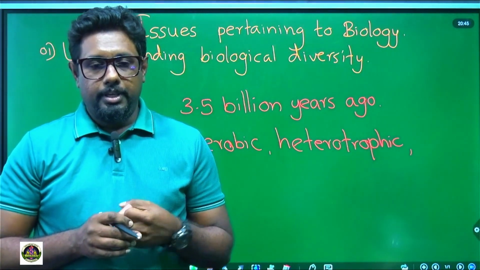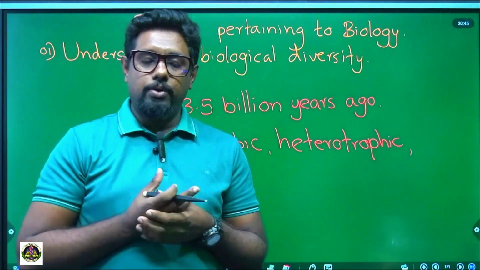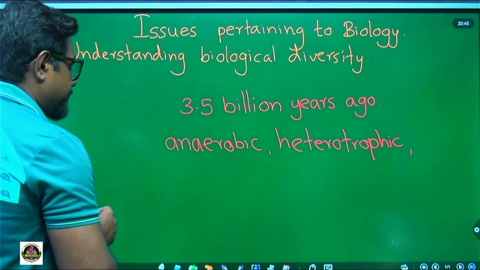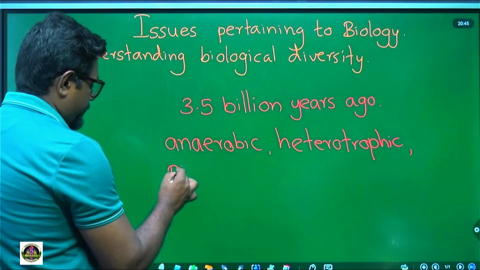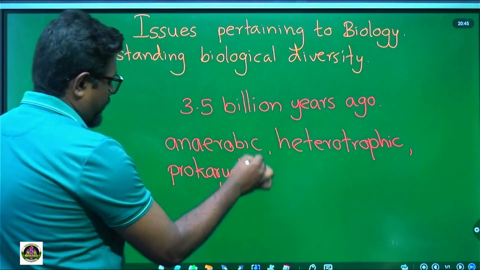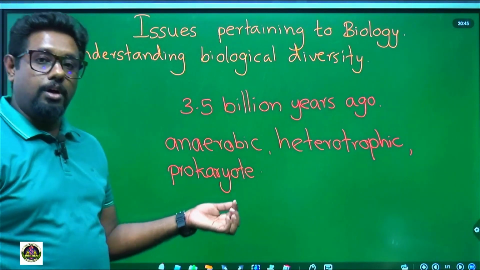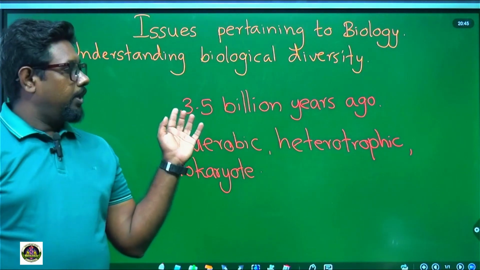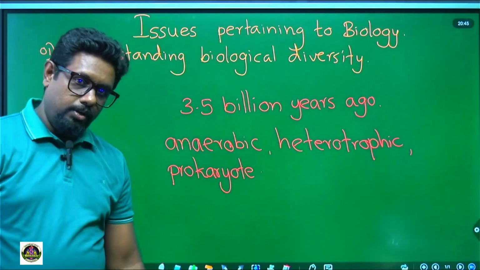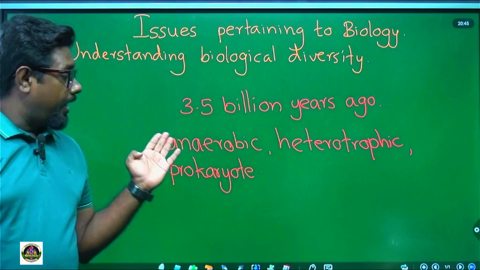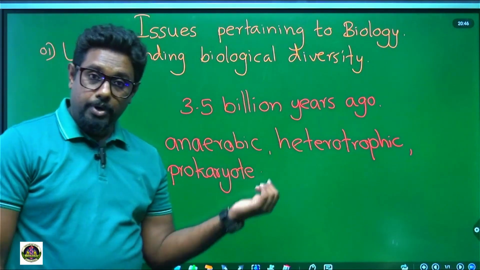It didn't have an organized nucleus, so that organism was prokaryote. These are the characteristics of the first formed organism. It was formed around 3.5 billion years ago, and it had these characteristics: anaerobic, heterotrophic, and prokaryote.